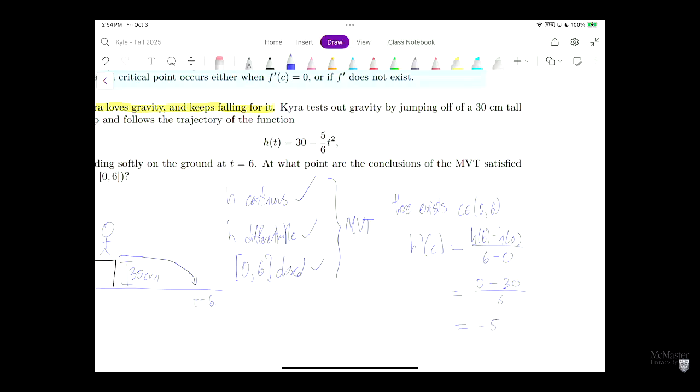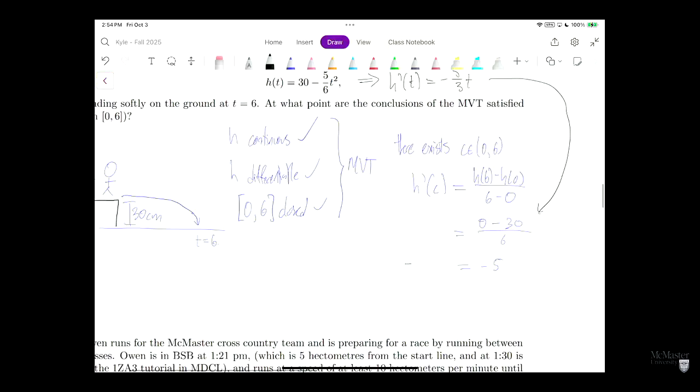Now, we know what our function h is, and our question asks, at what point is the conclusion of the MVT satisfied? So we're asking for what point our derivative is equal to negative 5. Let's take the derivative of this function. From the power rule, h prime of t is negative 5/3 t.